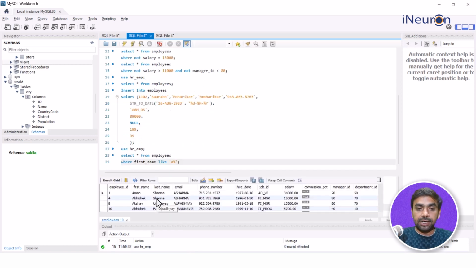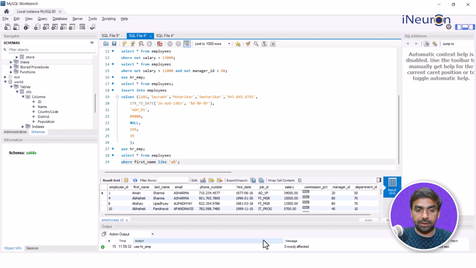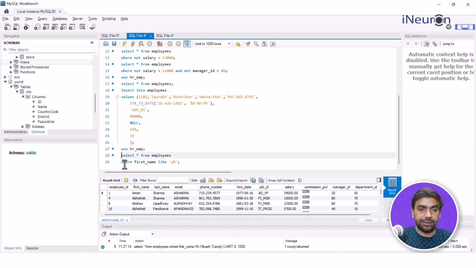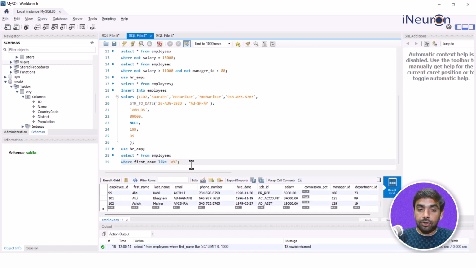Once I run this, it gives me the list of employees. Rerun this, no worries. As we can see, 18 rows are returned, so 18 employees whose first name starts with A. Now if I give another command, I'll just copy this.